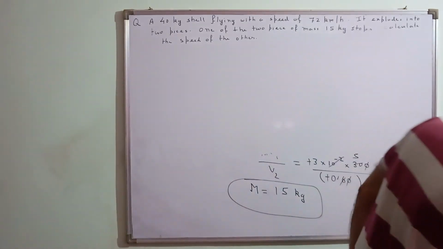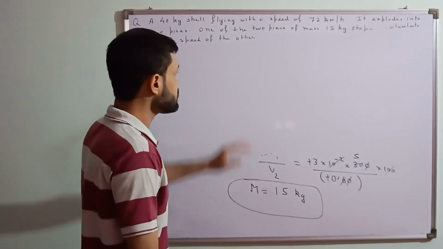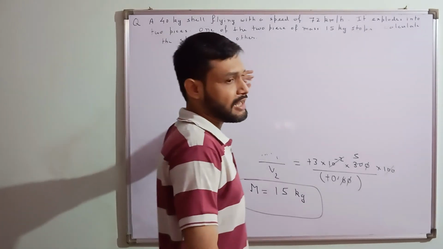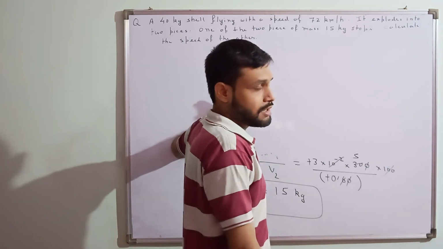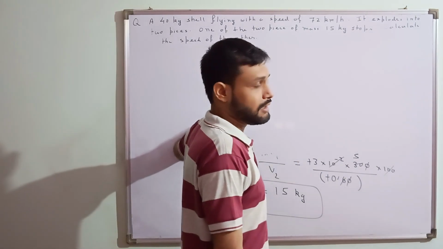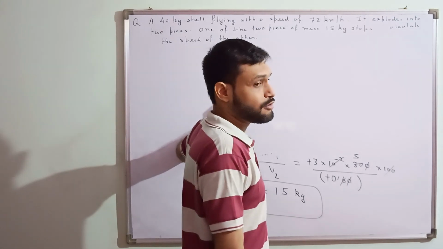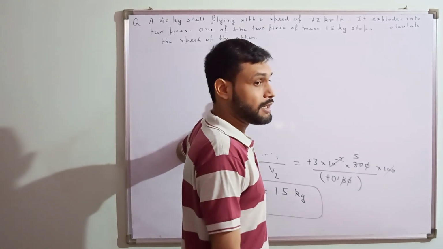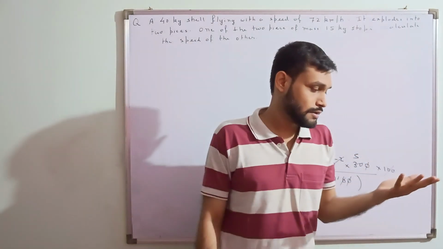How can you solve this? See, since they said this system is exploding, there is no other forces. The only force that is coming is from its internal force, and in this moment in explosion, the momentum is conserved.